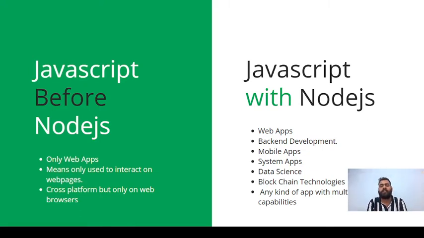Node.js is the engine which we use for backend applications of JavaScript. With JavaScript and Node.js we can do so many things: web application backend development, mobile applications, system applications. We can use these for different technologies like data science, blockchain, IoT, any kind of application, and for multi-platform capabilities.